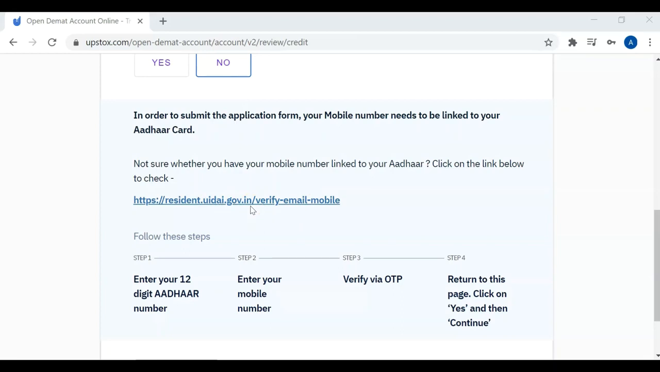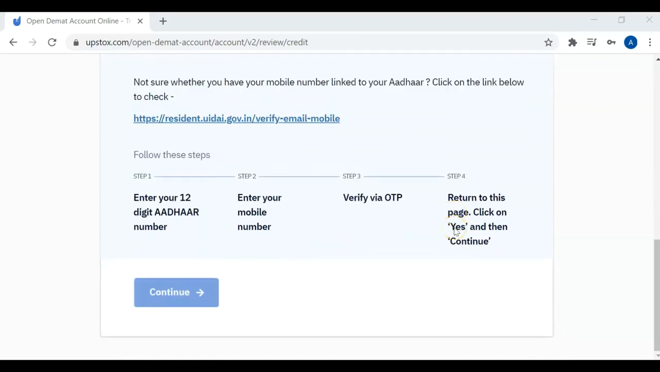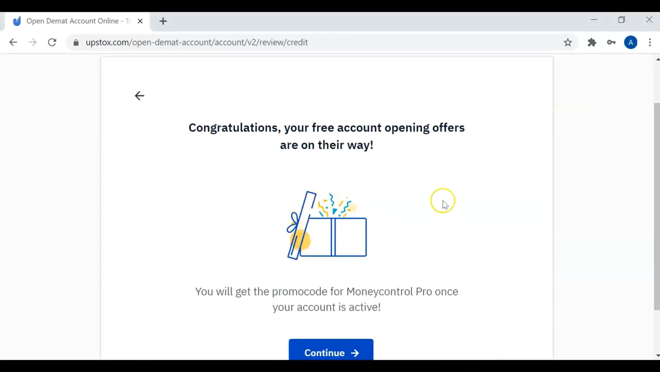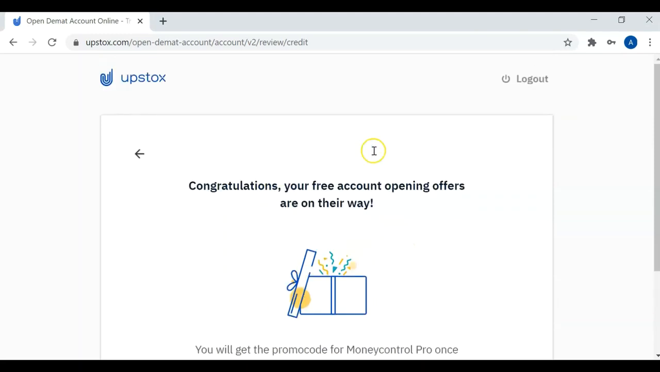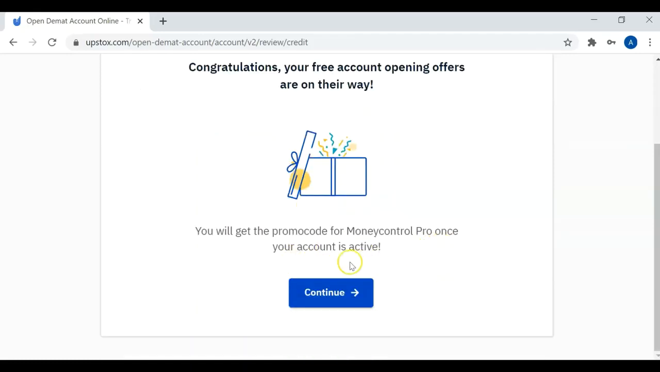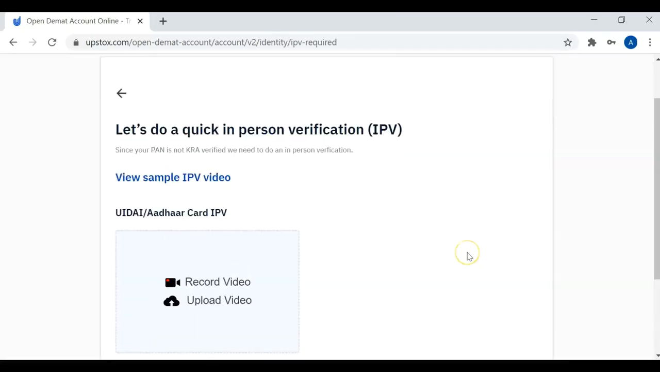If your mobile number is linked with the Aadhaar, it will be a simple process because you can do online Aadhaar-based OTP verification, and that will be your last step, and you can complete the sign up process successfully. But in case your mobile number is not linked to the Aadhaar, you have to manually send them some documents. Say your mobile number is linked with Aadhaar, then you can press yes and you will be shown this screen. You will get the promo code for Money Control Pro once your account is active. This is also one of the promotions currently running.